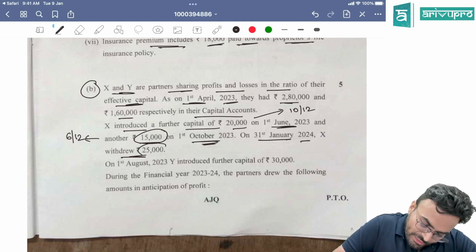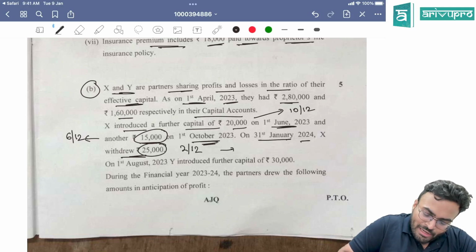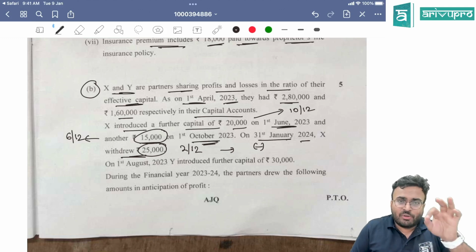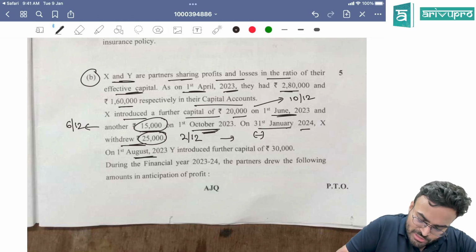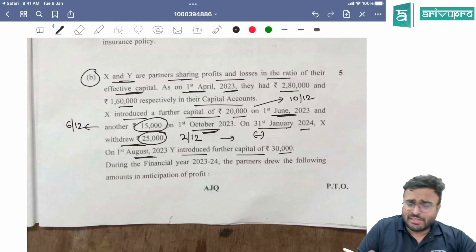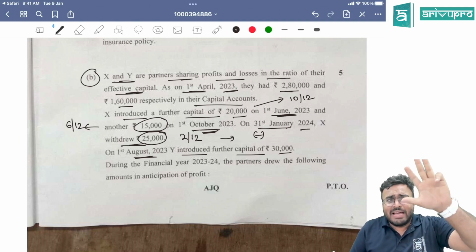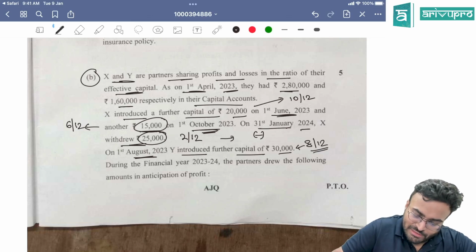And this 25,000 which was withdrawn on 31st January, 2 by 12, and you are going to subtract that. Whatever you calculate on 2 by 12, you will subtract. And on 1st August 2023, Y introduced further capital of 30,000. August, September, October, November, December, January, February, March, 8 by 12 weightage you will give for this 30,000.